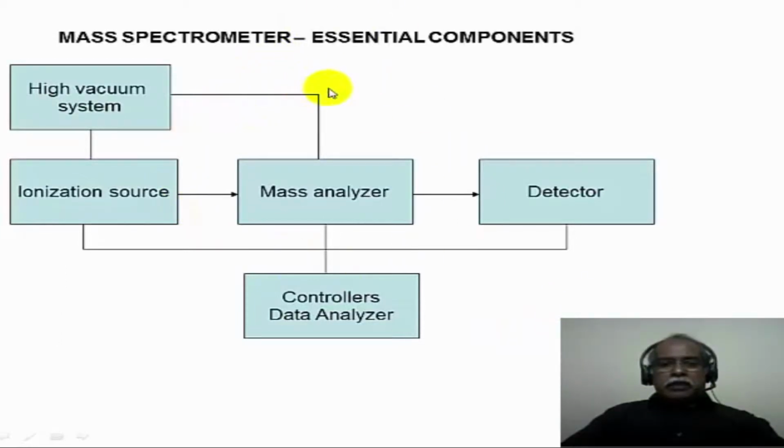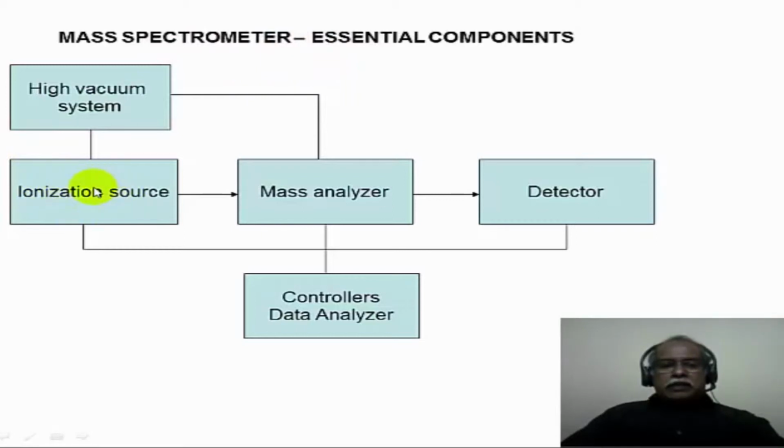A mass spectrometer essentially consists of the following components. In other words, the 5 components that are mentioned in this particular figure. A high vacuum system, because mass spectrometry deals with ions that are generated in the gas phase. So in order to generate molecular ions in the gas phase, a high vacuum system is essential. We are talking about vacuum of the order of 10 to the power minus 6 to 10 to the power minus 9 torr pressure.